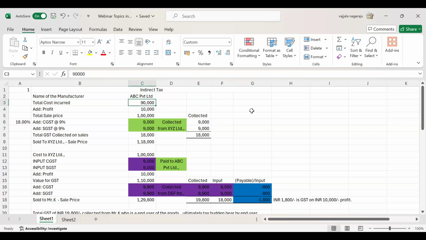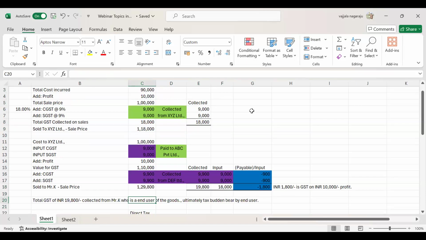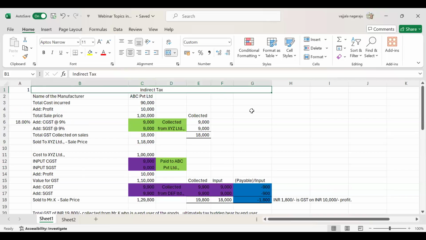So at that time ABC Private Limited also paid GST to some other suppliers and service providers, right? I will explain how they will pay to the government in the next example, because I have not explained it in this situation since they are manufacturers, right? So they have a lot of input services and input products.